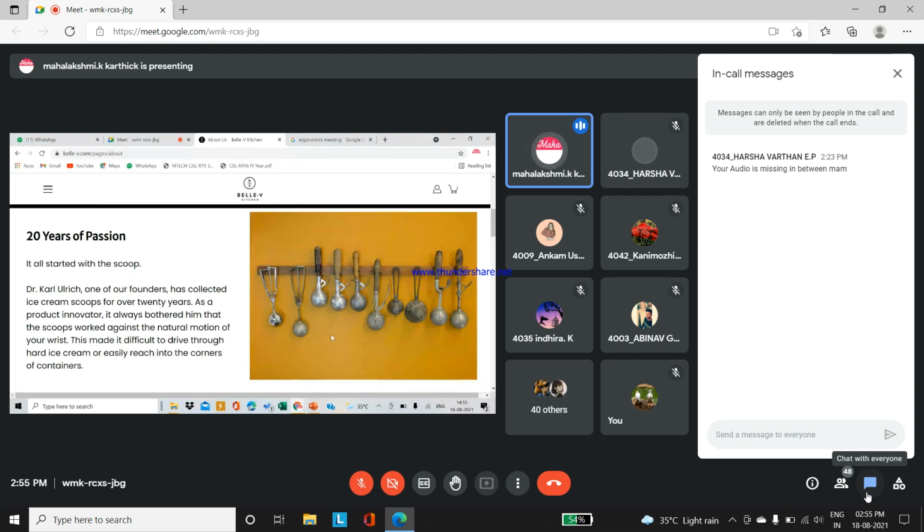So these people, when they want to create a new thing, they collected the previous generations' used scoops. Dr. Carl Ulrich, who is one of the founders and also an author of the Product Design and Development book, has collected ice cream scoops for over 20 years as a product innovator.